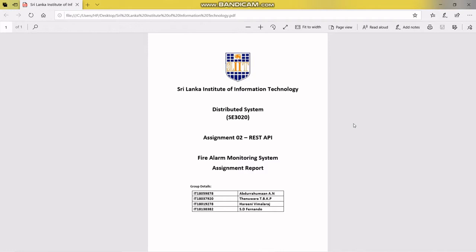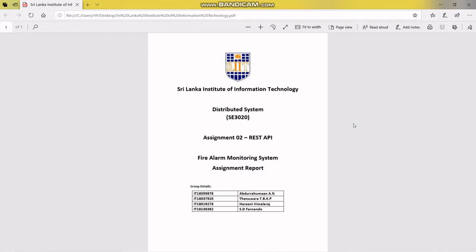When the smoke level or CO2 level goes up more than 5, the admin, the one who's administrating all the sensors, should get an alert saying this floor number, this room number sensor has gone up, like a warning alert. He also has to get an email as a warning alert.